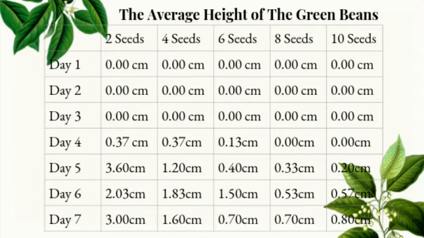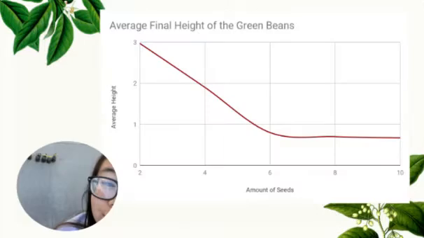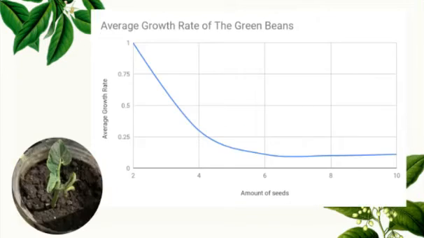This is my data table for the average height of the green beans across all 3 trials. This is my graph for the average height of the green beans across all 3 trials. And this is my graph for the average growth rate of the green beans across all 3 trials.